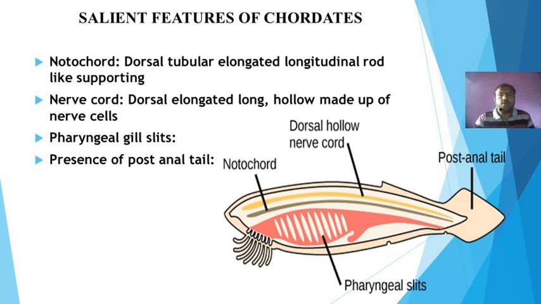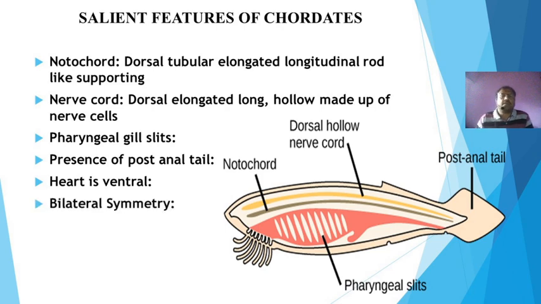Then apart from these important fundamental characters, there are some more characters represented by the chordates, which are the presence of the heart at the ventral side. In case of non-chordates, the heart may be present at the dorsal or lateral side, but in chordates the heart is present at the ventral side only.